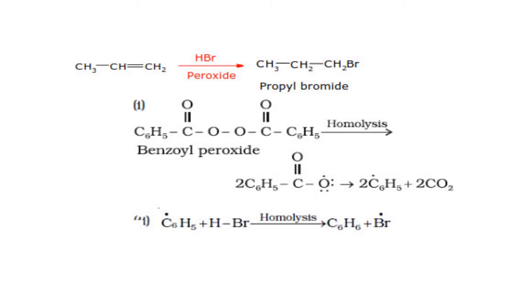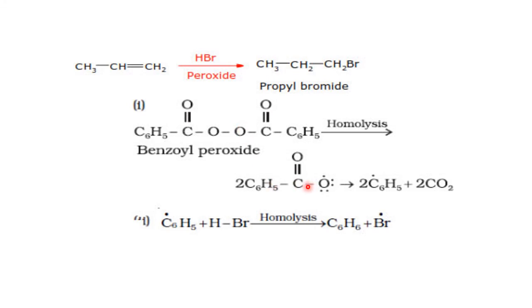So that was the carbocation route. This is the free radical route. Let us understand how anti-Markovnikov's rule takes place in the presence of peroxide. This is benzoyl peroxide, which is the main reason for the free radical mechanism. It undergoes homolysis. So one electron falls here, one electron falls here. So this is the free radical, right?